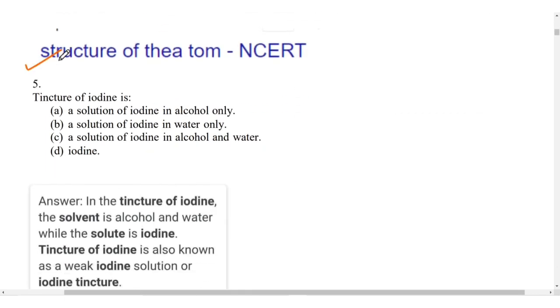And to read this, you can study the structure of the atom chapter of the NCERT book, which is of 10th class.